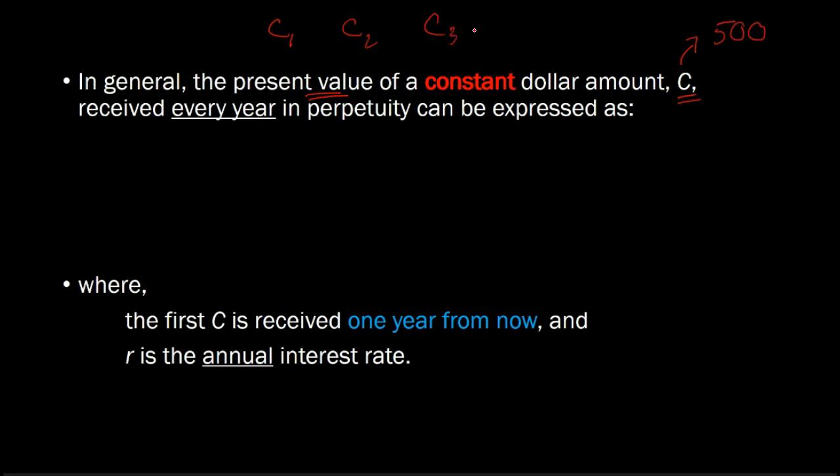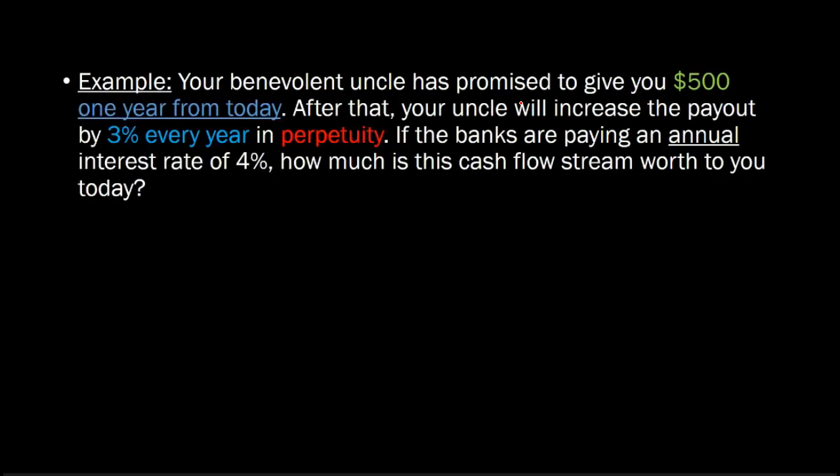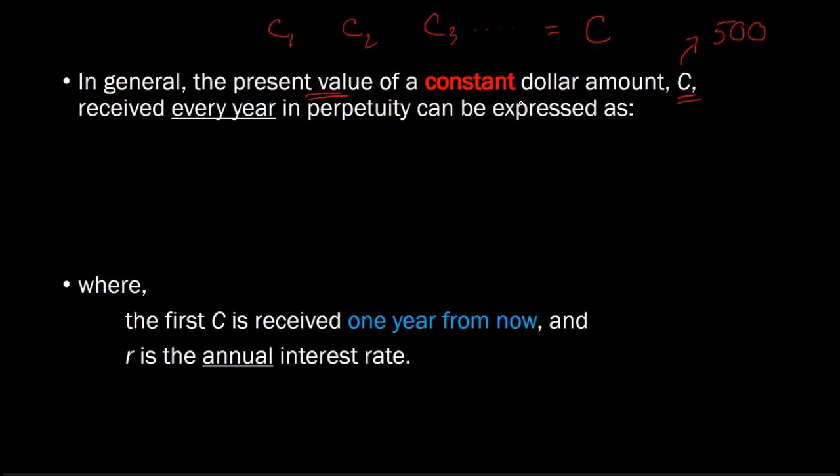In a perpetuity, all of these are basically the same number C, so that's why it's a constant. And if you're going to be receiving that every year in perpetuity, well, turns out that the present value of that is just C over R.